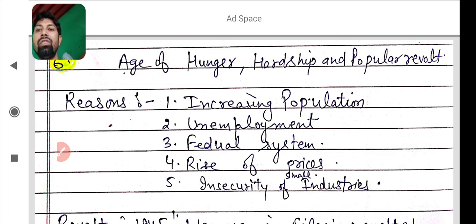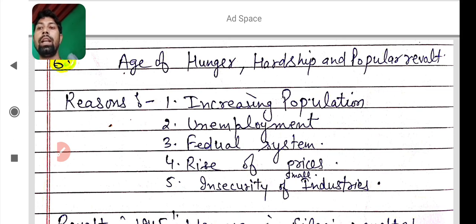And next is the feudal system. You learned that according to the feudal system, the people have to serve their lord. This feudal system also played an important role in revolt. And next, rise of prices. Due to increasing population, there was a shortage of grain and edible things. And if there is a shortage, you know it is a rule of economics that if there is a shortage of things, the price will be high.